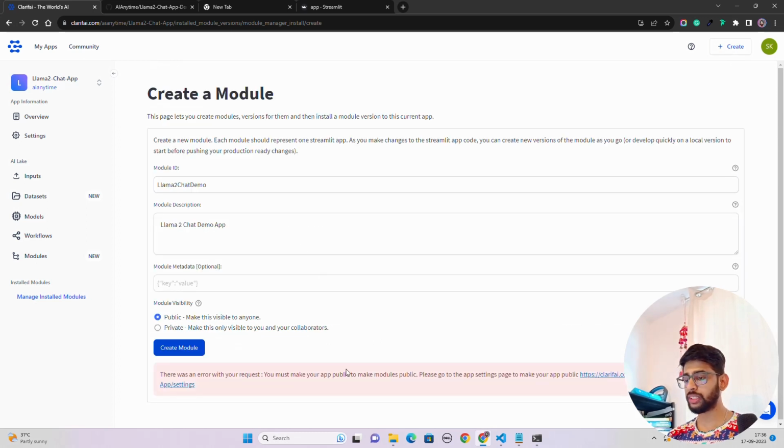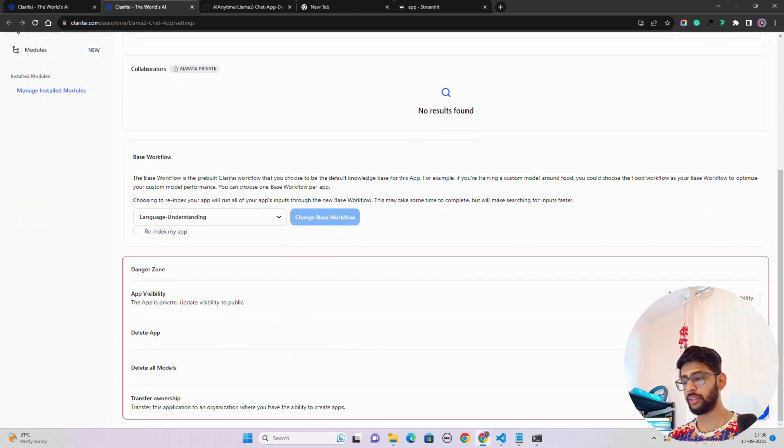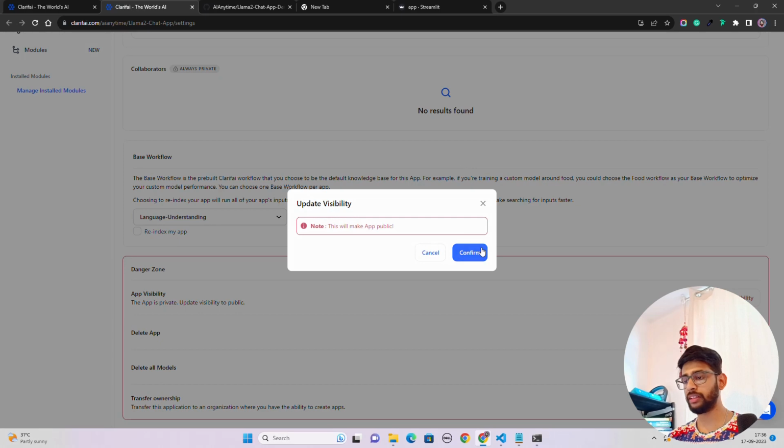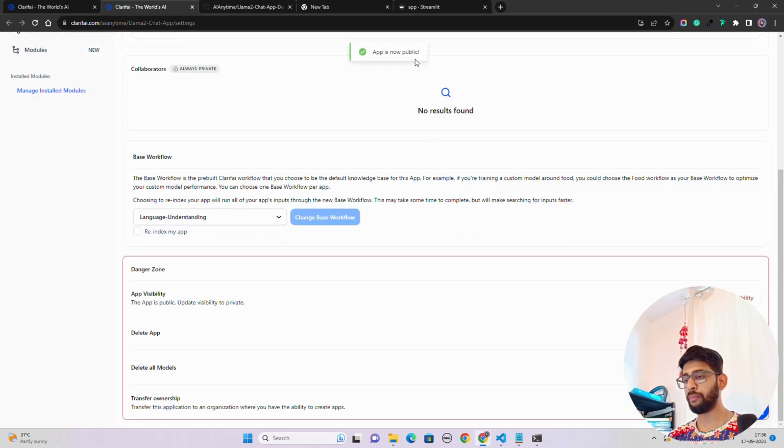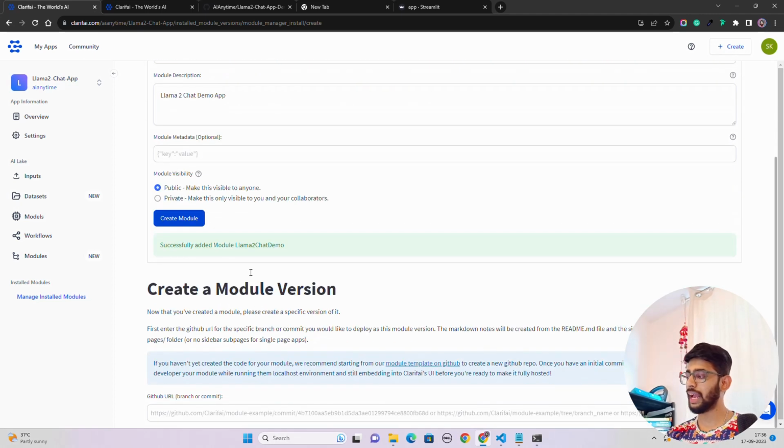There was an error. It says the app must be public to make modules public, which makes sense because our app is currently private. We will make these changes later. Or I can also make this public here. Okay, so if you want, you can make this public. From here, you can make this app visibility as public, and it will say the app is now public. And now once you go here, maybe I have to refresh, I don't know. Okay, let's see. It says successfully added module. So it has successfully added the module here.